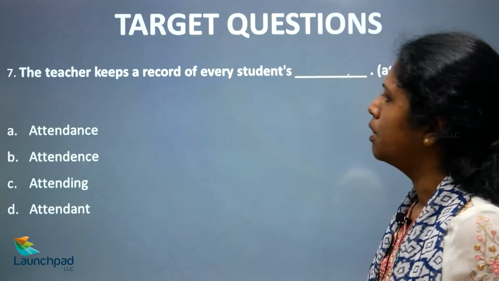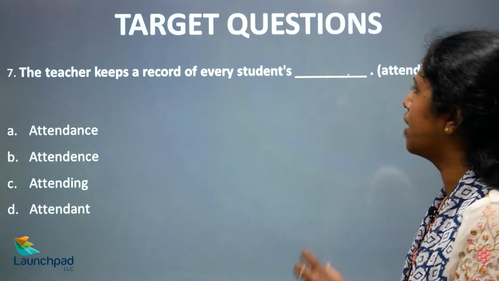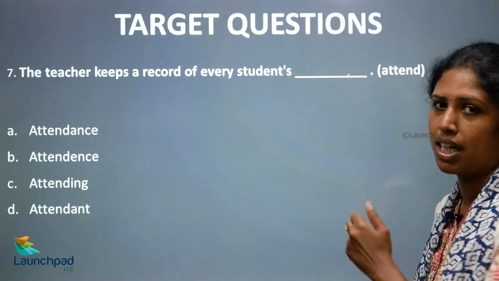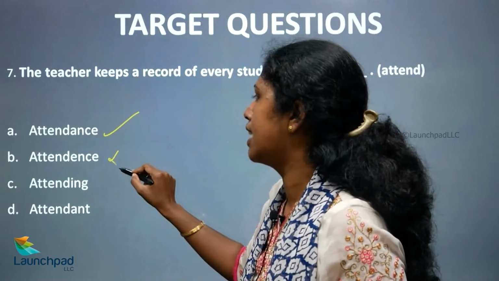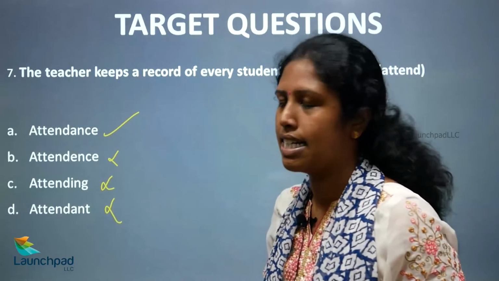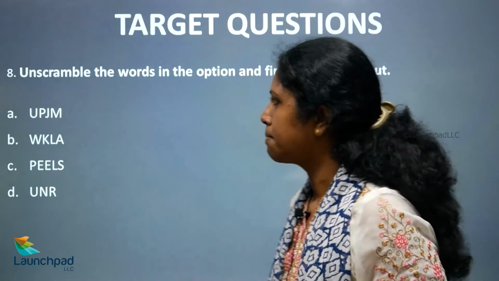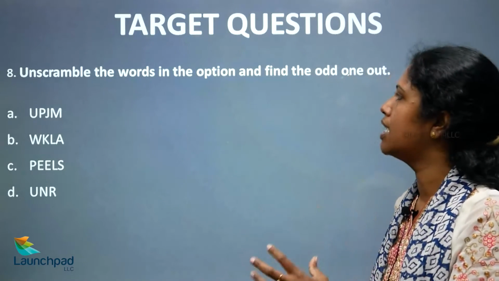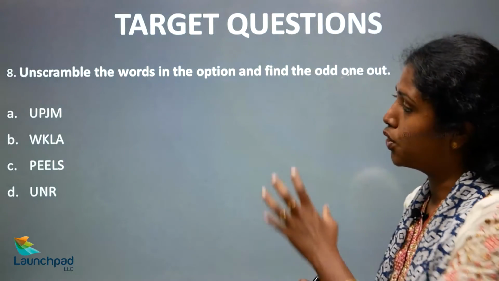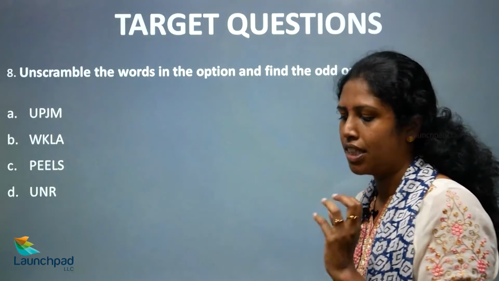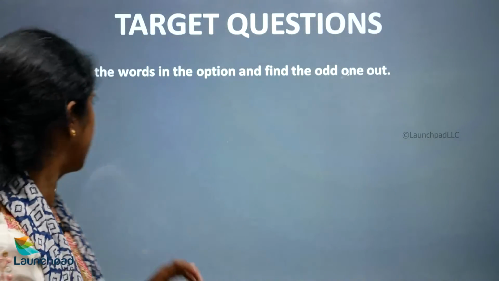universalization. Now, the teacher keeps a record of every student's attend, a word is given. So what is it? So we know that it is attendance. It's not attending or attendant. It is attendance. Next. Unscramble the words in the options and find the odd one out. So we need to first unscramble and then we need to find out which is the odd one.